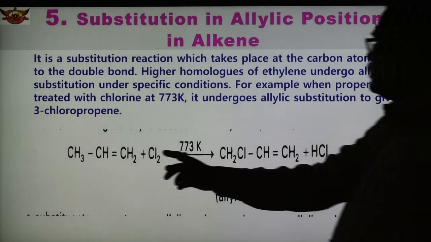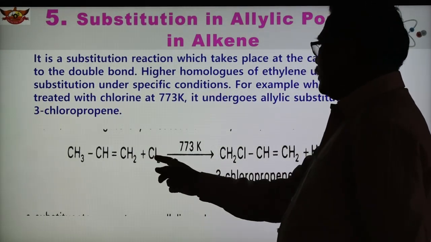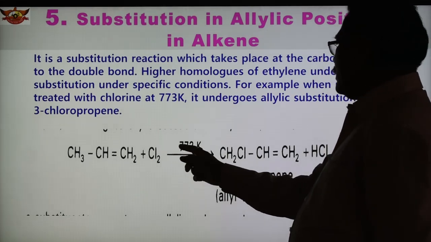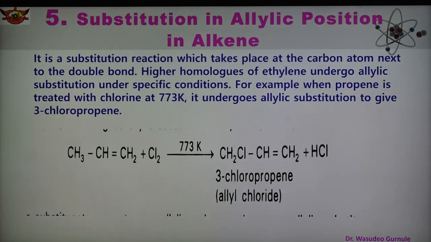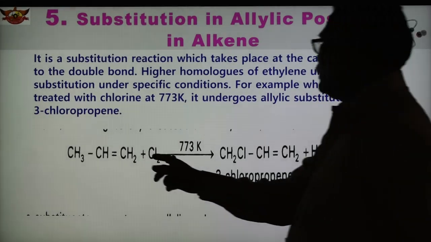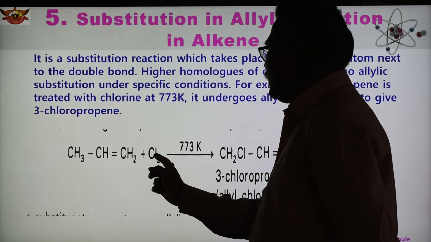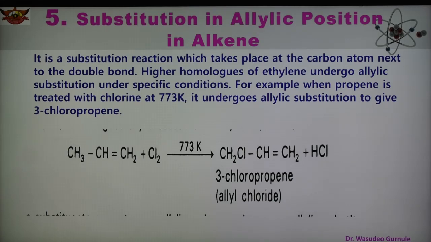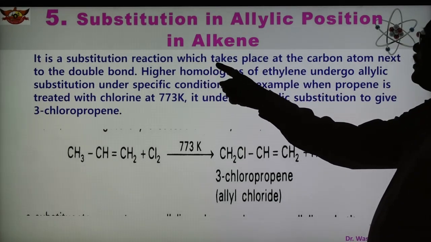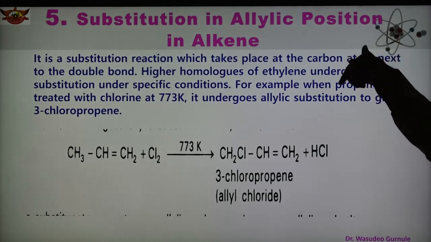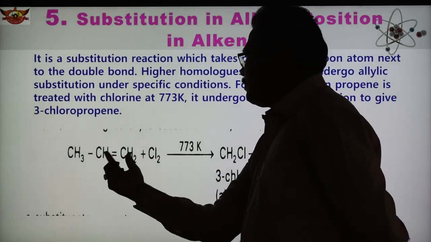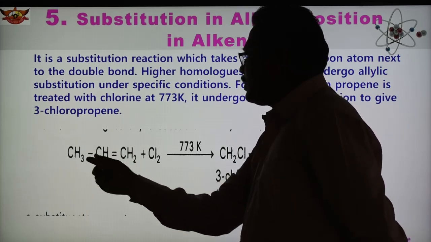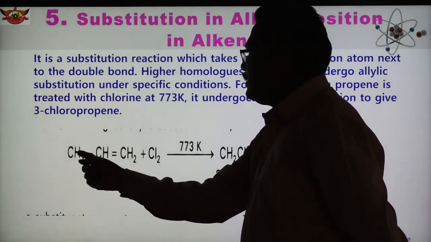Now in this case, this is propene. Propene undergoes reaction with chlorine at temperature 773 Kelvin, and we obtain allyl chloride, also known as 3-chloropropene, and HCl is removed. So in this case, H from this CH3 is removed, and in place of H, substitution of Cl is taking place and HCl is removed. Now according to the sentence, it is a substitution reaction which takes place at the carbon atom next to the double bond. ये जो propene है, ये जो double bond है ये दो कार्बन के बीच में, and next कार्बन के double bond के next कार्बन है ये, तो इसमें यहाँ पे substitution होगा.